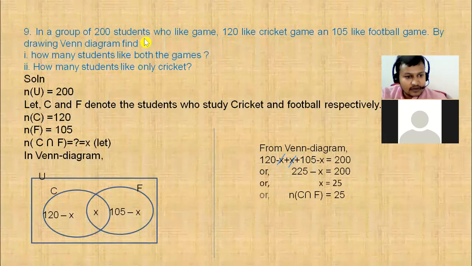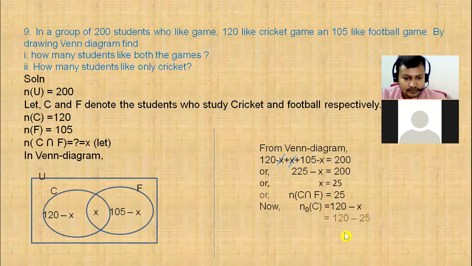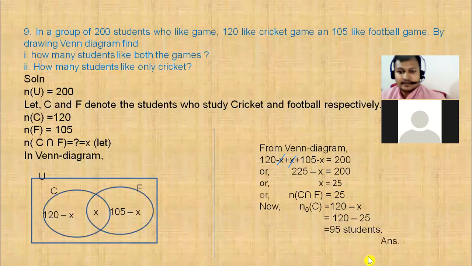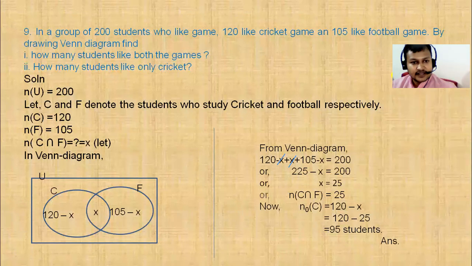Next thing is how many students like only cricket? How many students like both games, that we have calculated here. Next one is remaining: how many students like only cricket? Only cricket means this 120 minus X. After subtracting the common region X from 120, only cricket remains. Only football would have been 105 minus X. So the number of only cricket is equal to 120 minus X, which is equal to 120 minus 25, and it is 95 students. This is our required answer. So is there any confusion in it? No, sir.